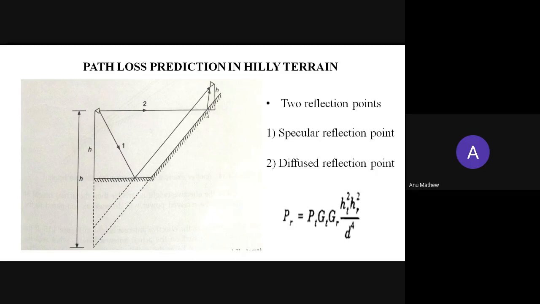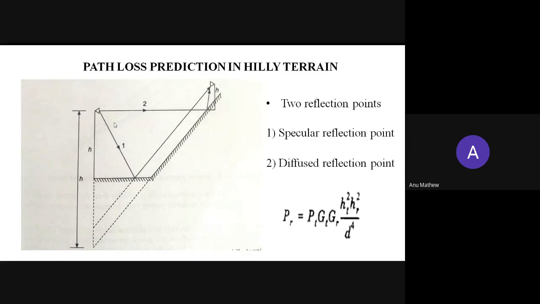This ray 2 will retain the maximum amount of reflected energy since it is traveling a small distance after reflection to the receiving antenna.